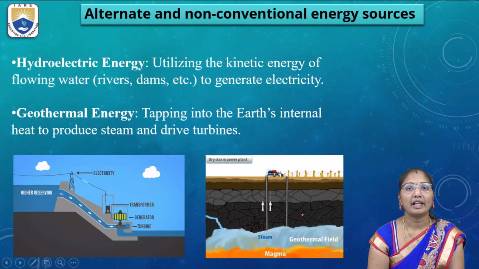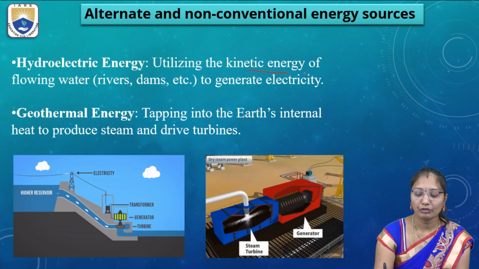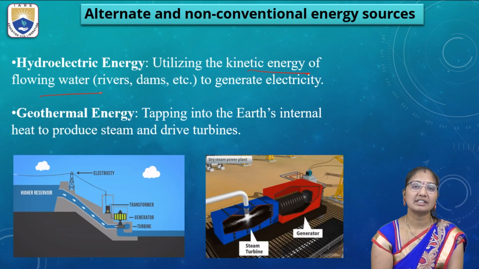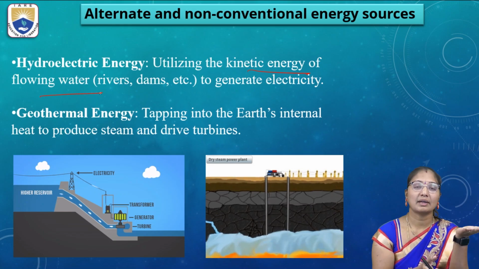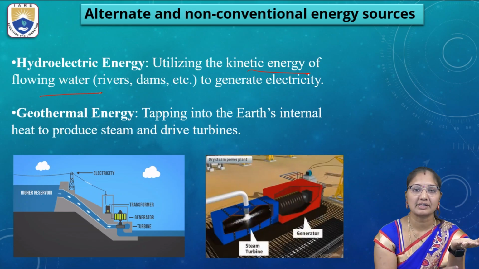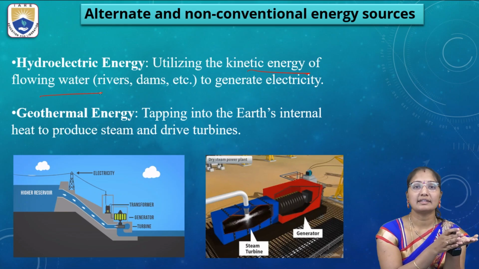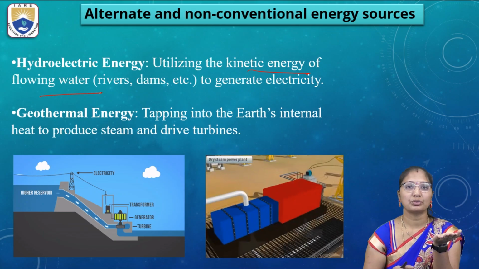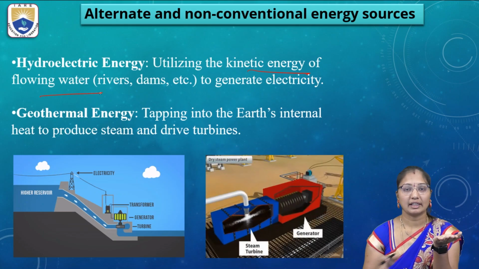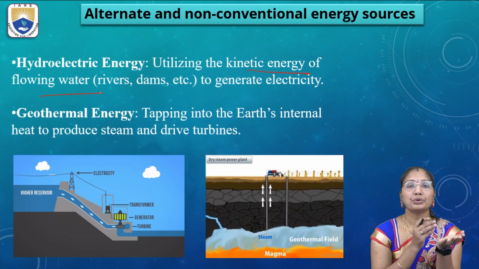Next is hydroelectric energy, which uses the kinetic energy of flowing water, which we generally see in dams. Water is preserved at a height in the dams, and the water is allowed to pass through the barricades, flowing from the high to the lower region.